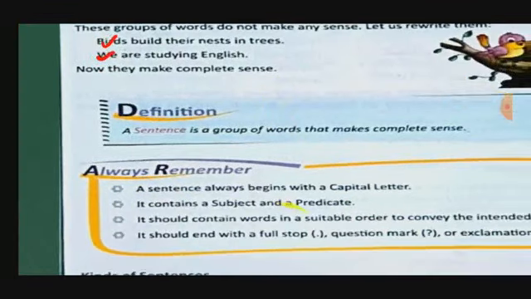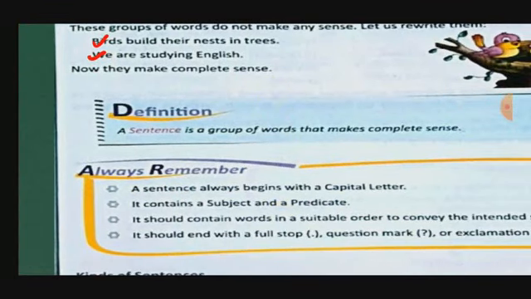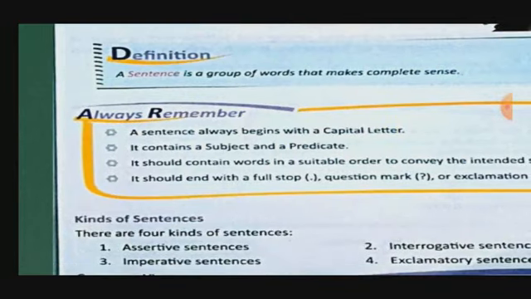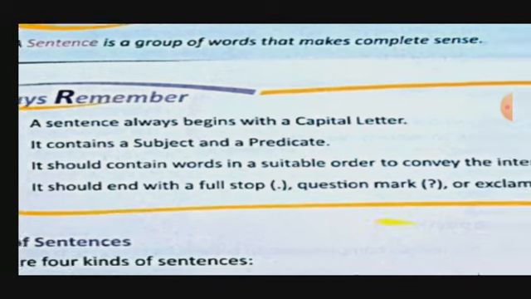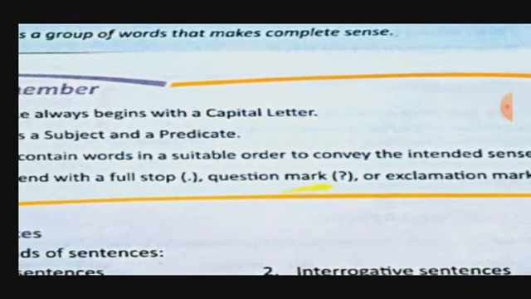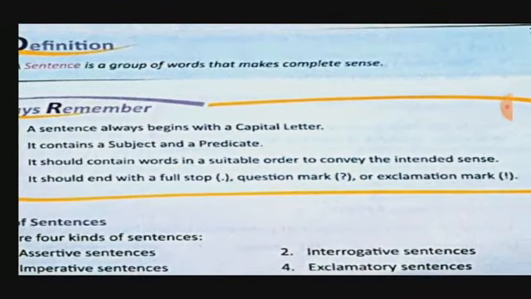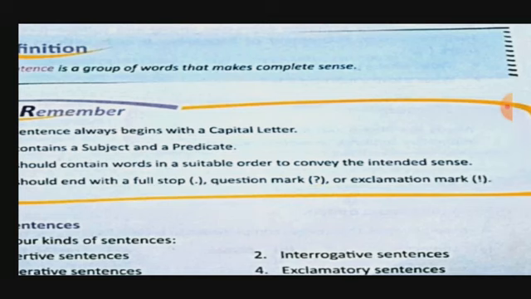Here the definition: everybody knows a sentence is a group of words that make complete sense. Already I told you so many times. Now here are some points to remember. Always remember, a sentence always begins with a capital letter. It contains a subject and a predicate. It should contain words in a suitable order to convey the intended sense. It should end with a full stop where we are using a statement, with a question mark where we are asking a question, or an exclamation mark where we are having a sudden expression, feelings.